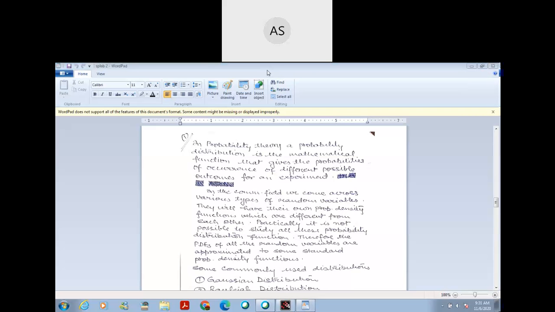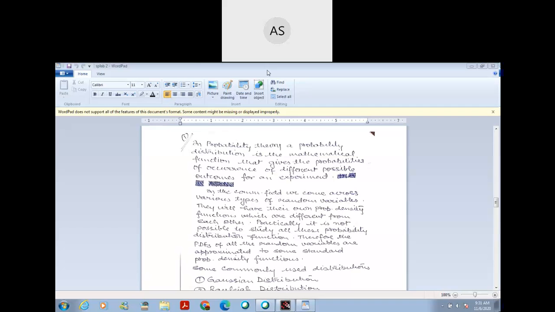In probability theory, a probability distribution is a mathematical function that gives the probability of occurrence of different possible outcomes for an experiment. In the communication field, we come across various types of random variables and they have their own probability density functions. Different random variables have different probability density functions, which differ in form from each other. So it is not possible to study all these probability density functions.